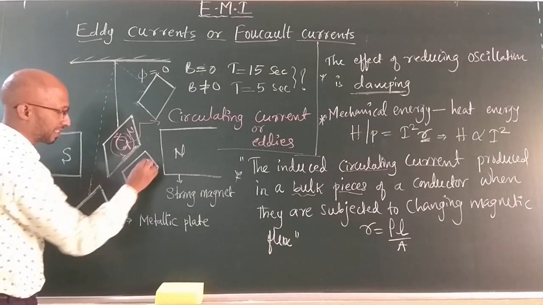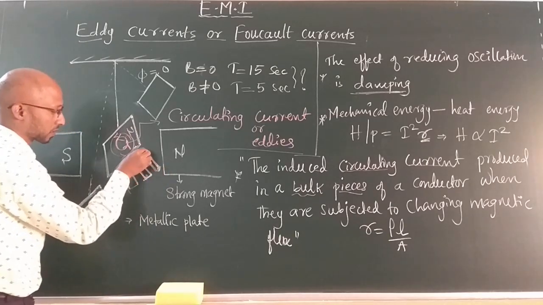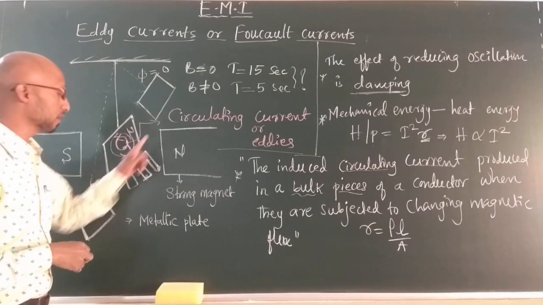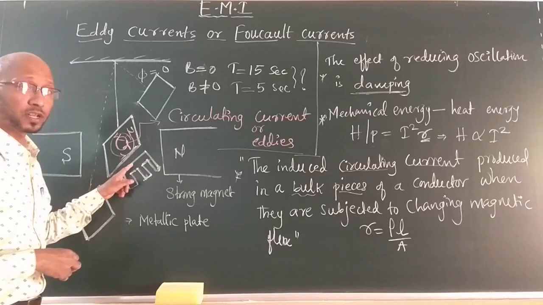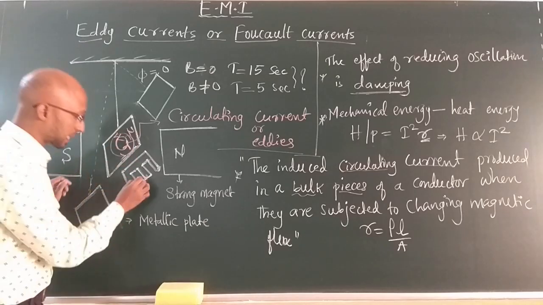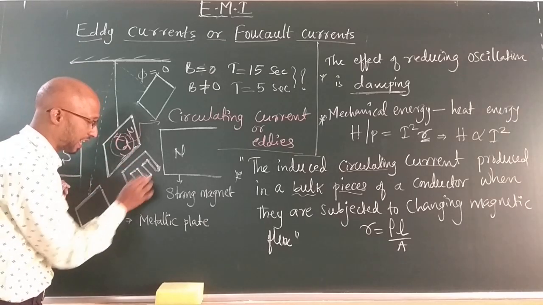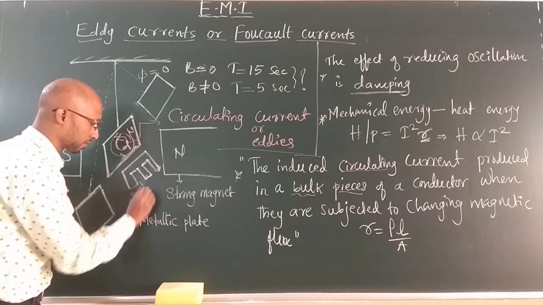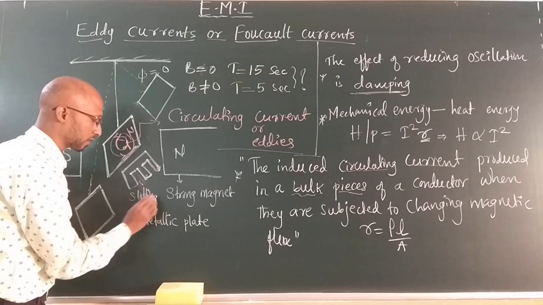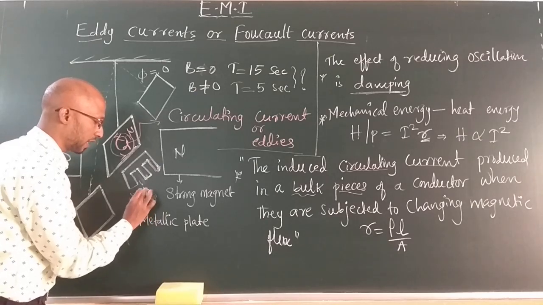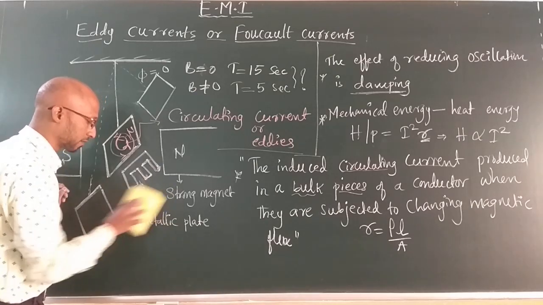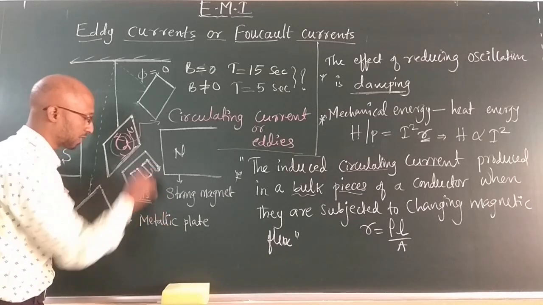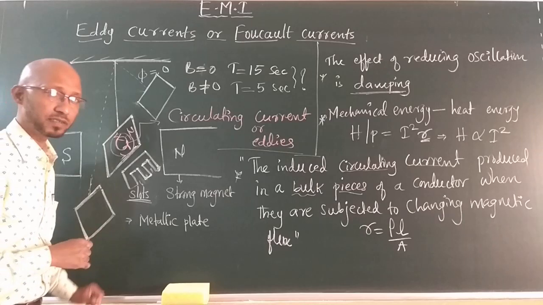Now if I oscillate this plate, the oscillations are not reduced. The time taken for this particular plate will not reduce in the magnetic field. Why? Because some portion or some area is reduced here. Now here, what do I mean? I am forming slots in here. These are called slots or empty areas. I am cutting some portion in the plate.